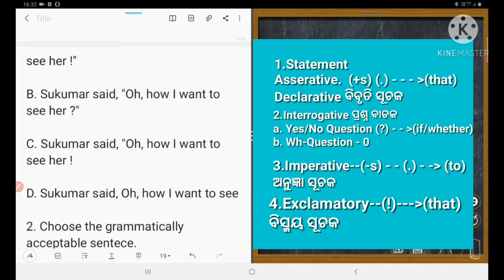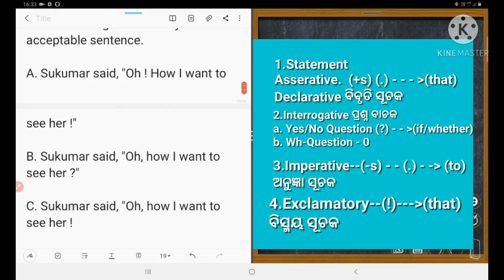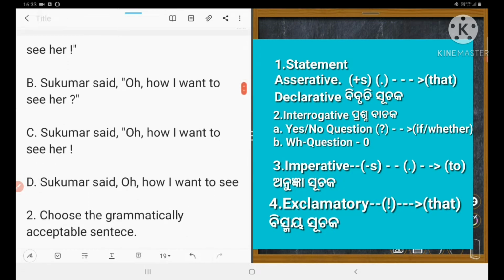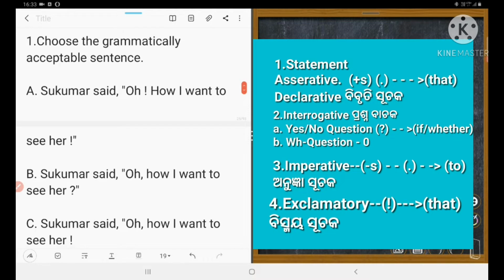In the first sentence, after "oh" there is an exclamatory mark. In the second sentence, there is no exclamatory mark after "oh." In C, there is also no exclamatory mark, and in D, there is also no exclamatory mark. So number 1 is right. Which is correct? Number 1 is A.